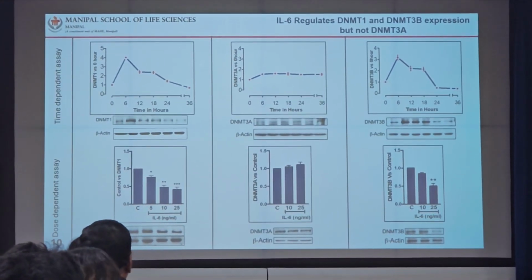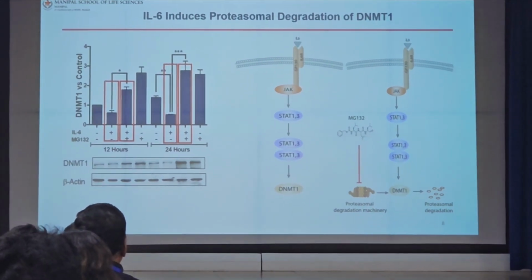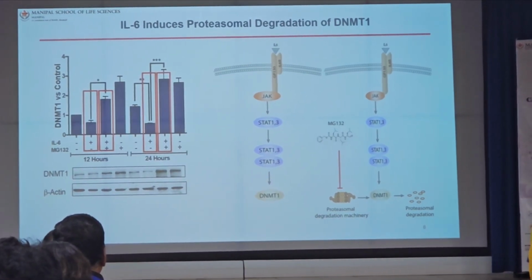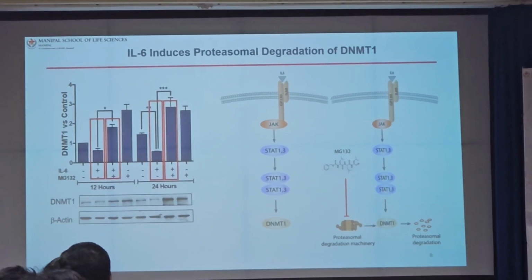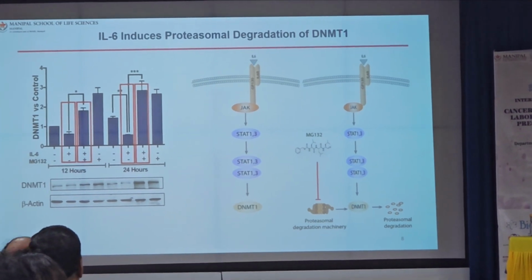Now what is this degradation? That is due to proteasomal degradation, because when we treat the cells with MG132, a proteasomal inhibitor, it brings back the levels of DNMT1. So we say that IL-6 degrades DNMT1 by proteasomal degradation.